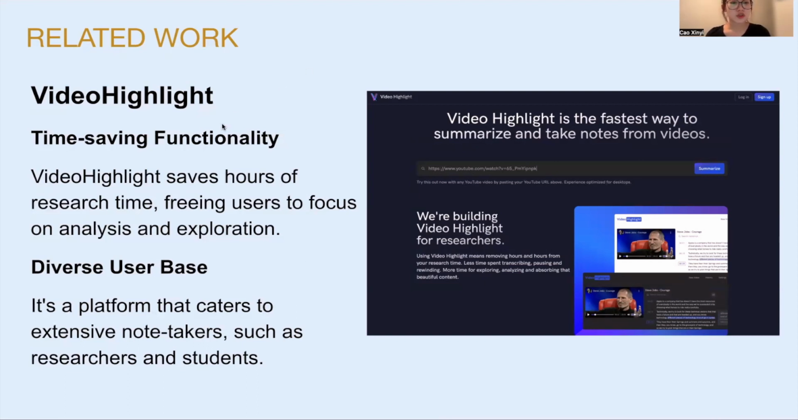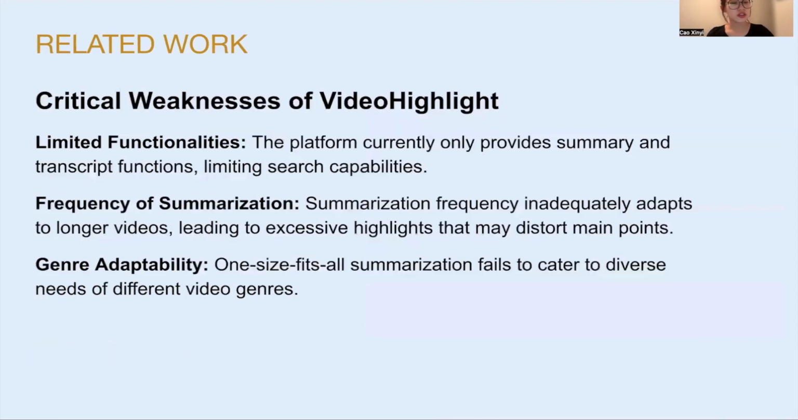But there are several critical weaknesses of the Video Highlight platform. The first is the limited functionality. The platform currently only provides summary and transcript functionality, limiting search capability. Here, I give an example of search capability. For example, if some users want to find all the clips related to the event query like bike, they are unable to find them due to the limited functionality. And that's the thing that we want to enhance in our project.